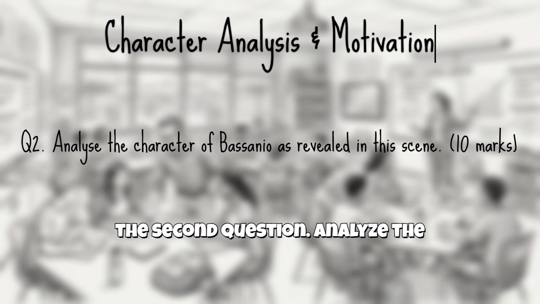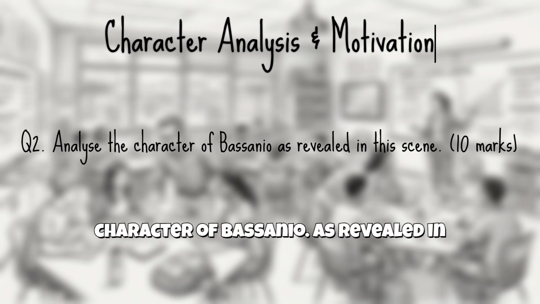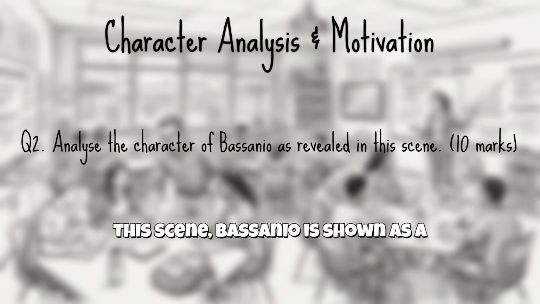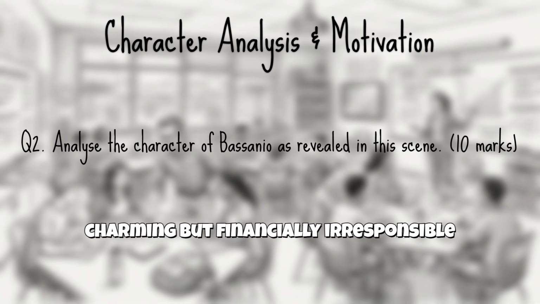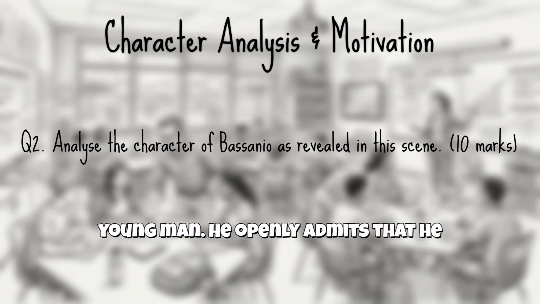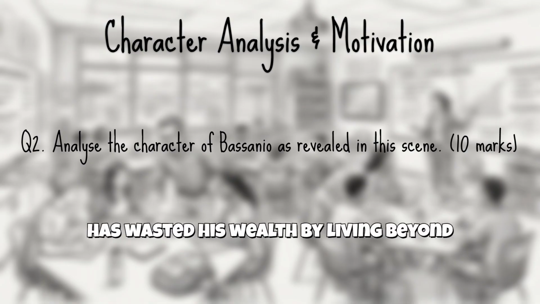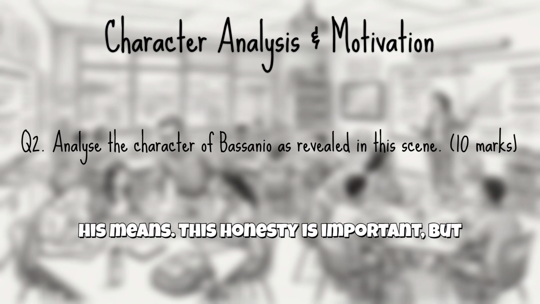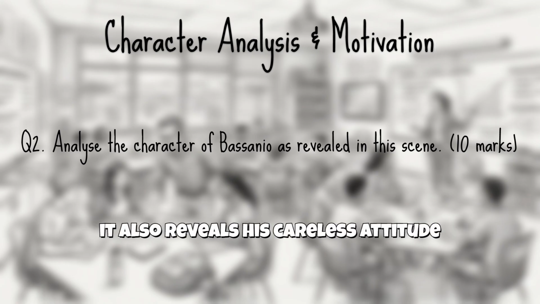Now, let us move to the second question. Analyze the character of Bassanio as revealed in this scene. Bassanio is shown as a charming but financially irresponsible young man. He openly admits that he has wasted his wealth by living beyond his means. This honesty is important, but it also reveals his careless attitude towards money.